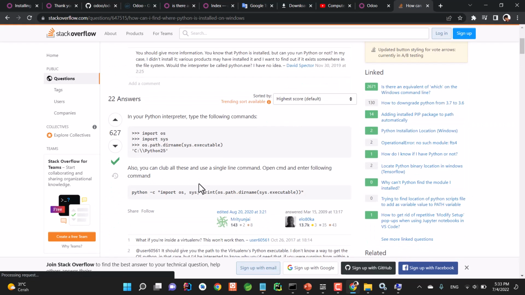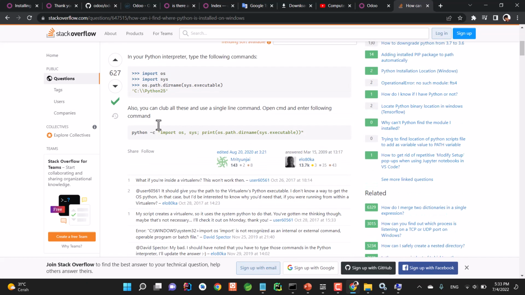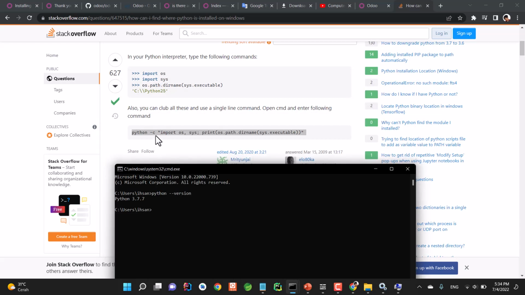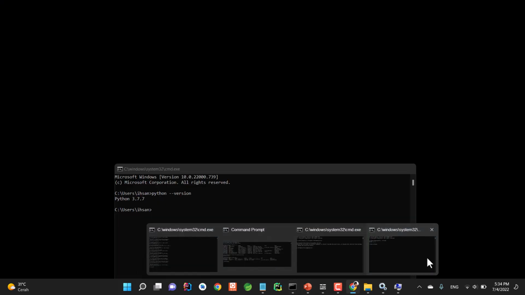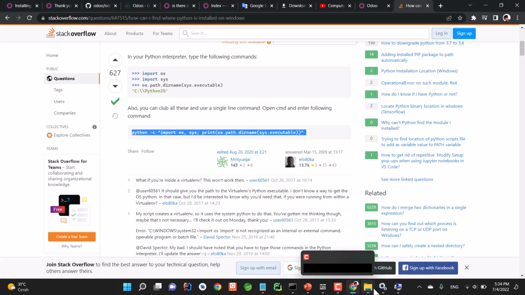Okay, so you need to run this particular command. Okay, just paste it. Why is something not pasting? Okay, now it's reverting to this particular path. So it's all good now.